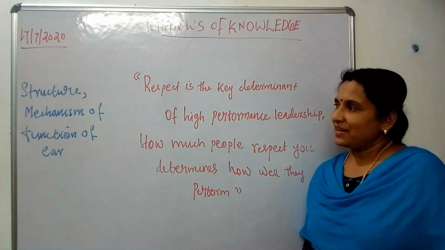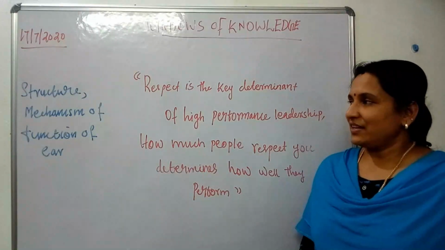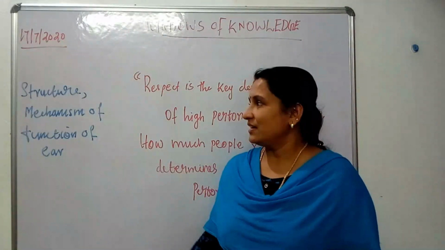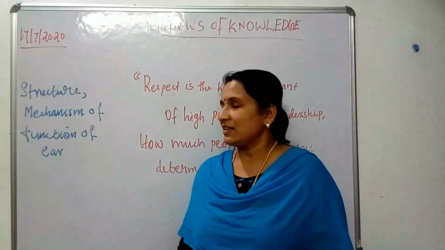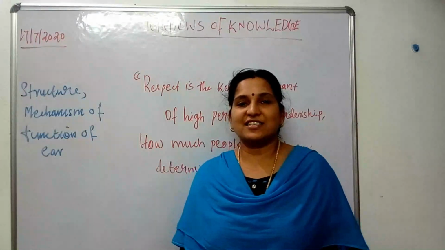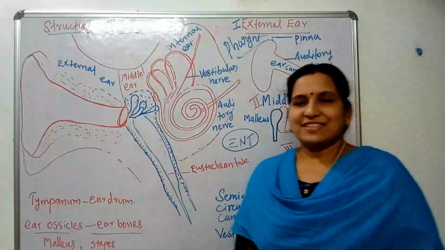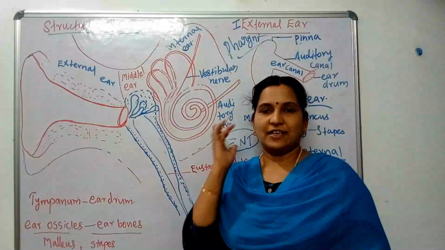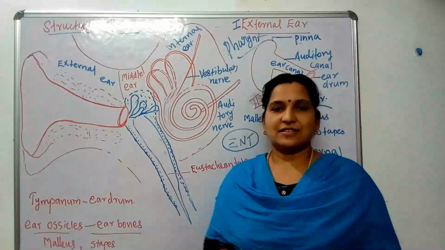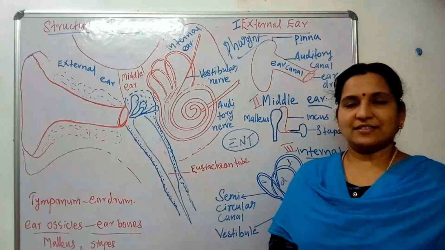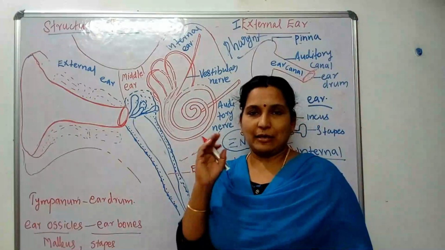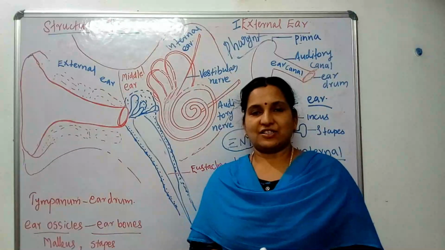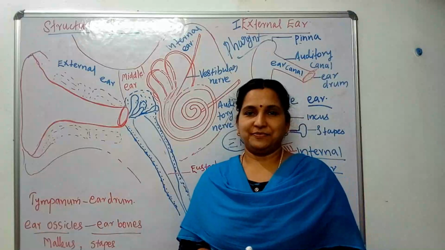Okay children, here is a very special topic for you. Today's session is the structure and mechanism of functioning of the ear. You have studied that auditory receptors are present in the ear. Yes, the process of hearing is possible with the help of the sense organ ear. Do you know what is the other function done by this ear?